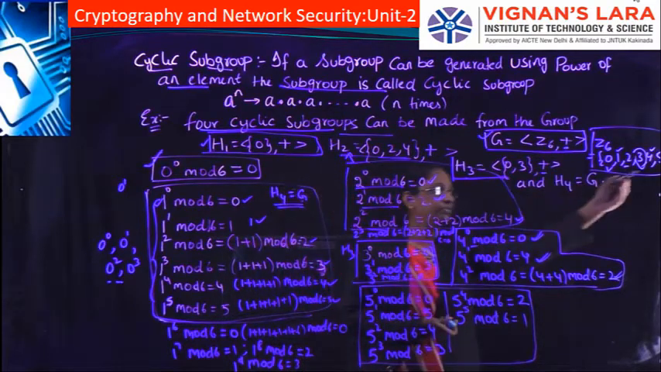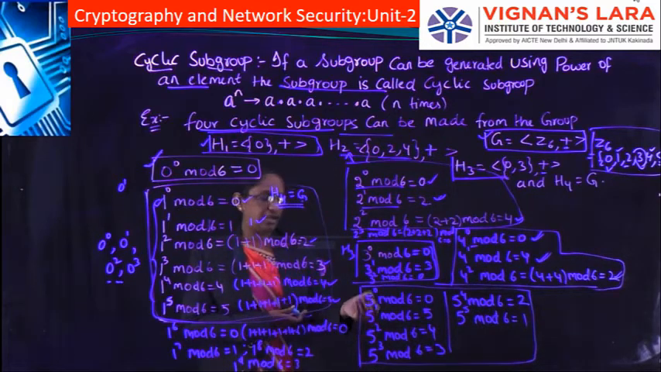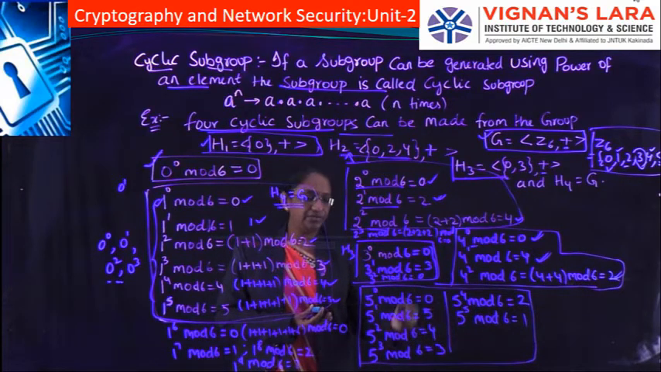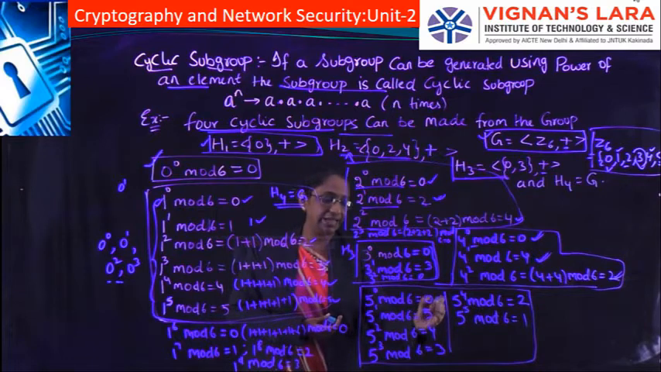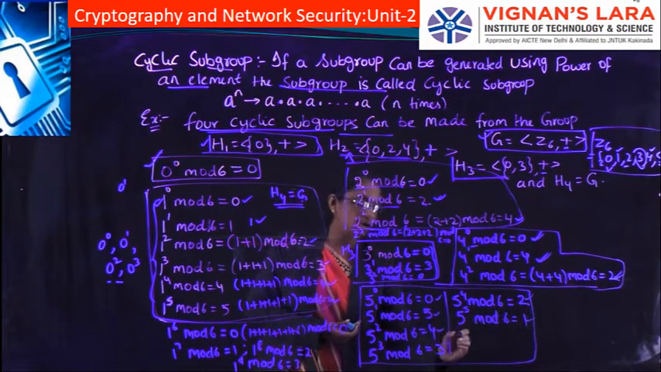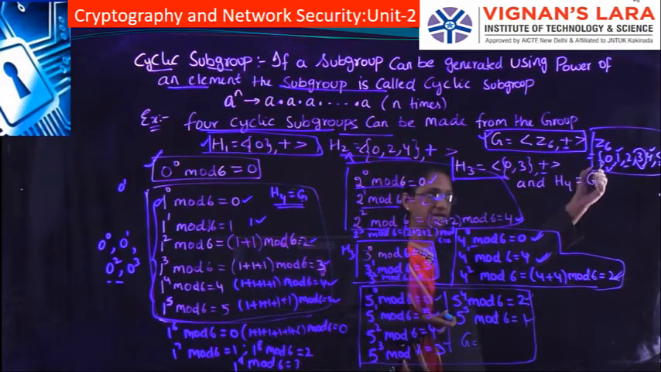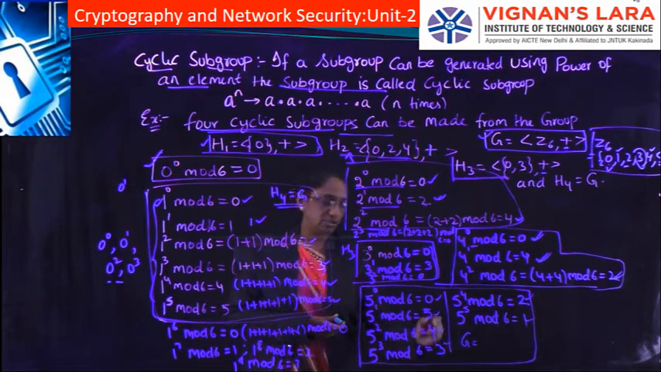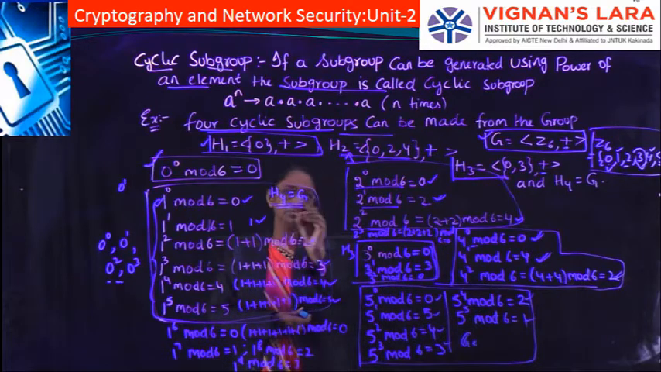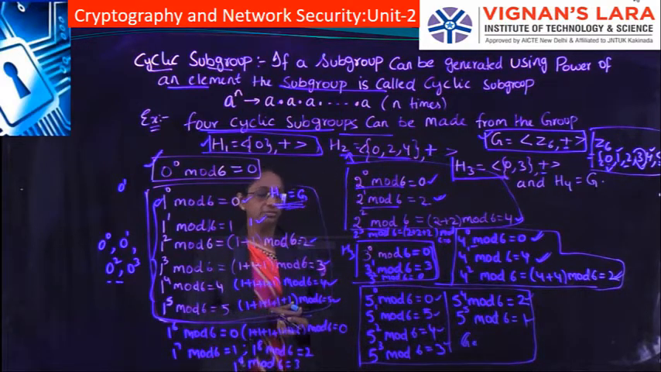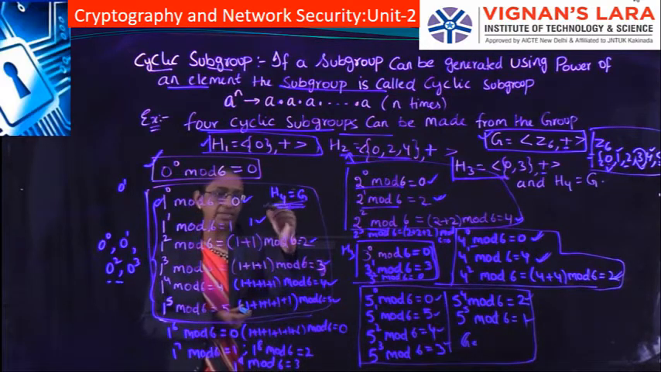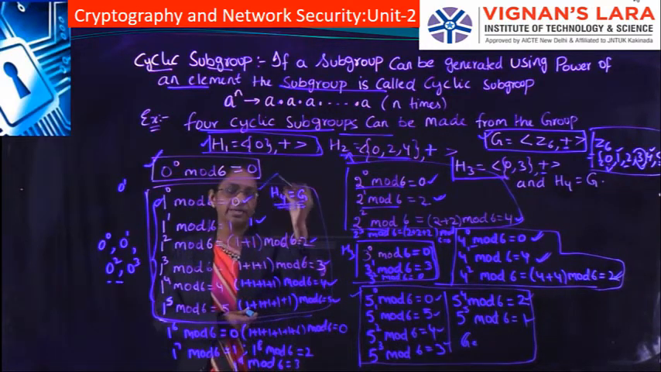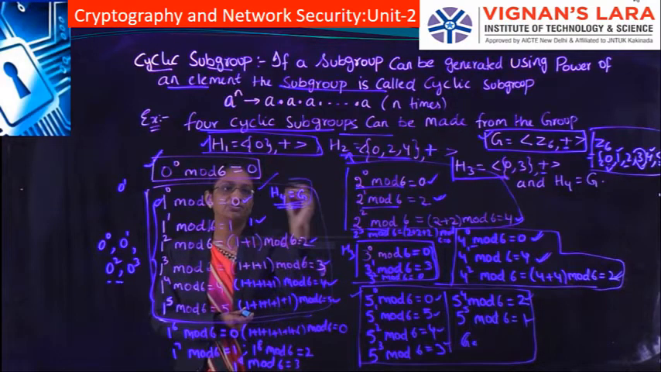After 4, we have the last one, 5. If we consider 5 with the same binary operations, we get all the elements of G. Our G elements are 0 to 5 and our cyclic subgroup elements are also 0 to 5, so this also belongs to the H4 subgroup, and H4 is equal to G. Since 1 has all the elements of the group and 5 has all the elements of the group, these two are considered the same cyclic subgroup, that is H4 equal to G.